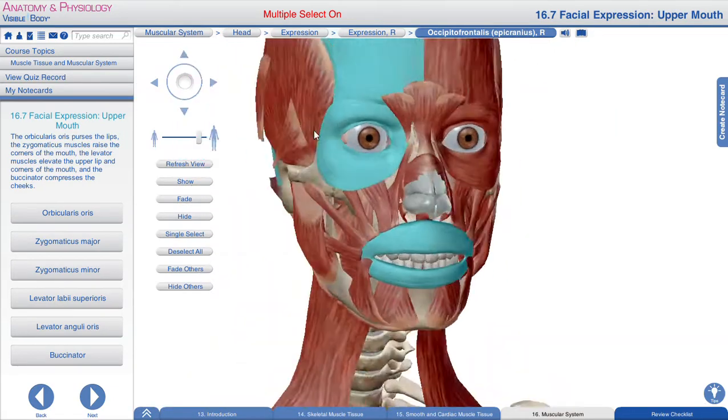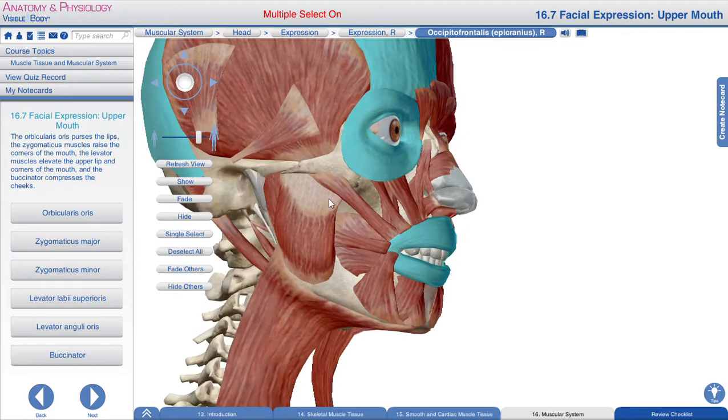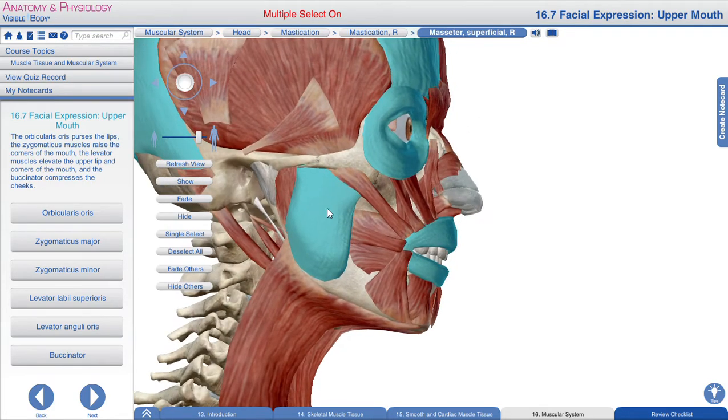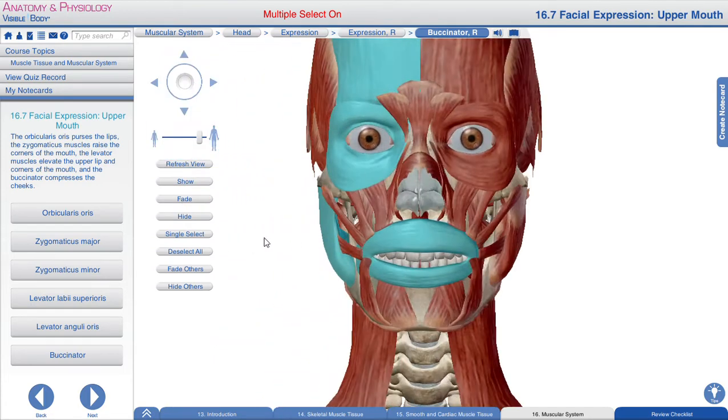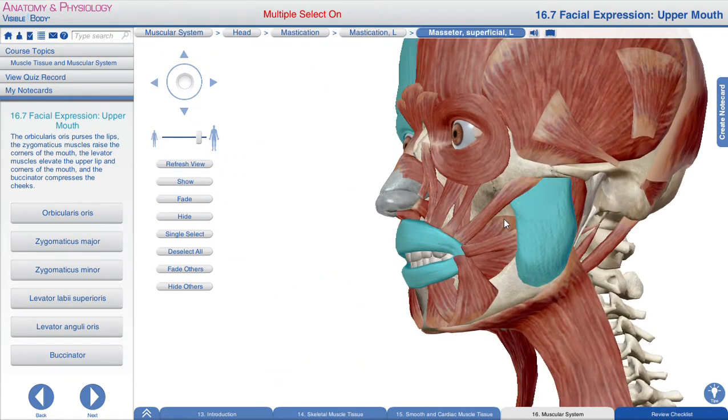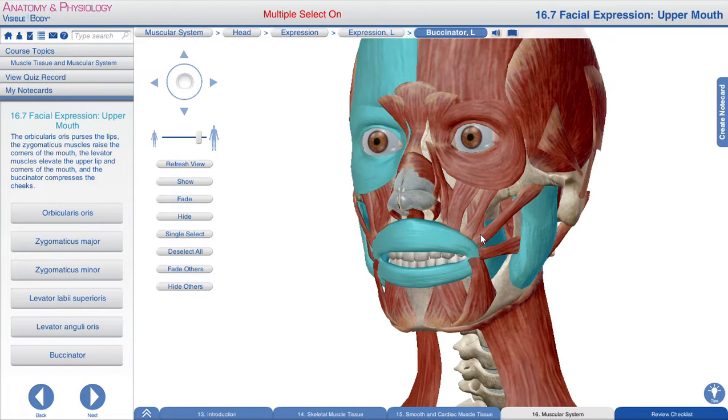Next we have buccinator, masseter. These are the muscles of mastication that are responsible for the mastication and chewing process in our mouth. Masseter and buccinator.